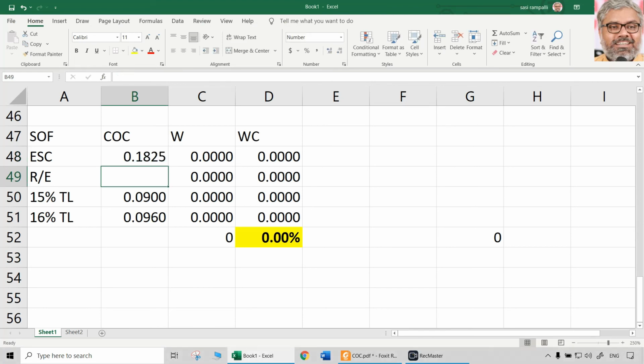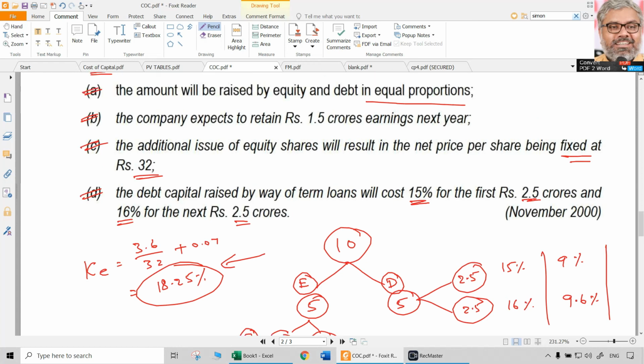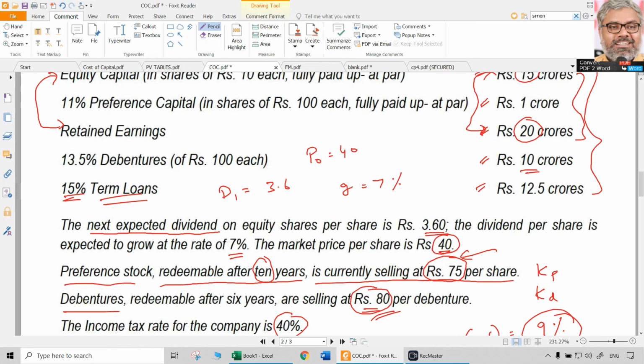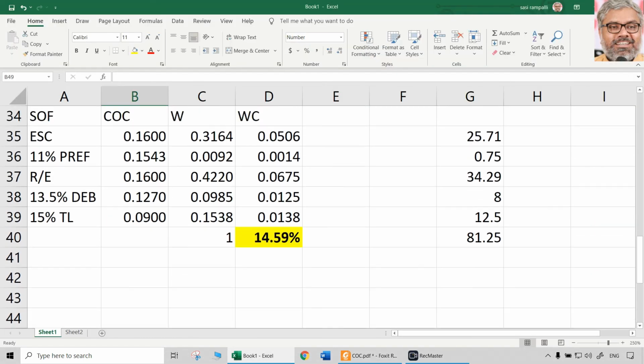Another important point here to note is retained earnings. Cost will not be 18.25. Why? Because to that extent, there is no fresh issue required. This 18.25 is only applicable when fresh issue is happening. Only when fresh issue is happening, there is a change in this price. So whatever we calculated earlier as the existing cost of equity, the same cost of retained earnings will continue because there is no need of issue to that extent.